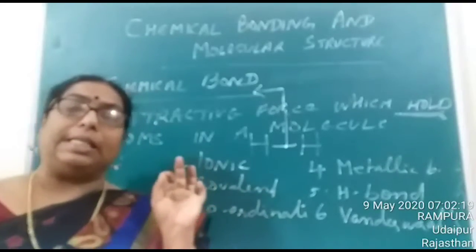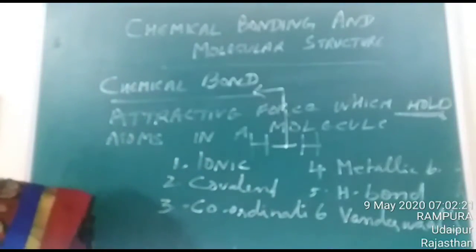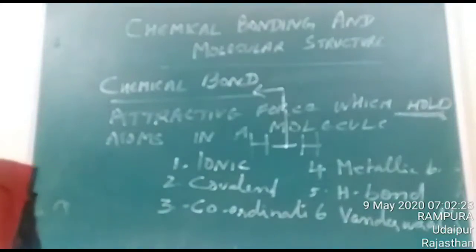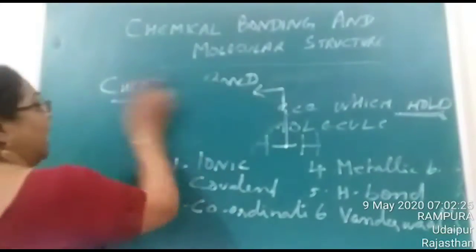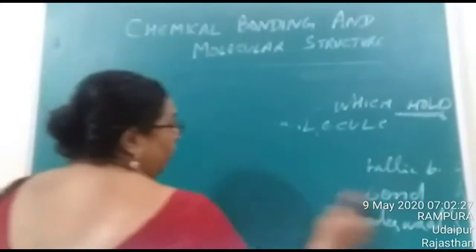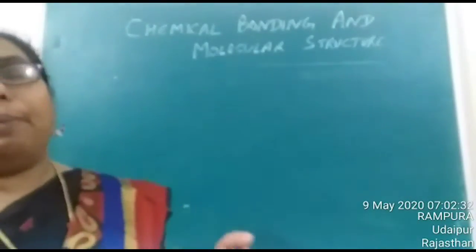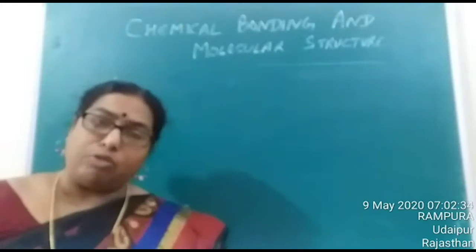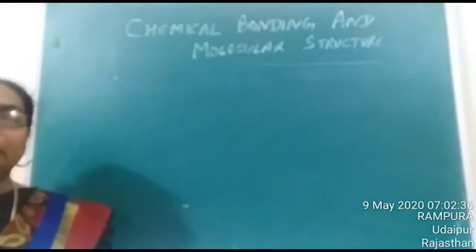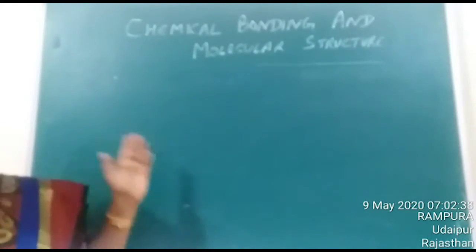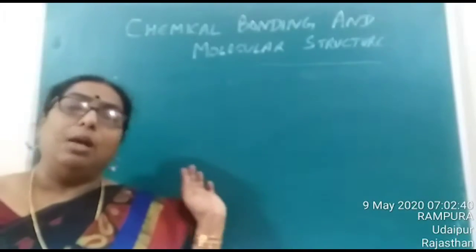So is it clear what is a chemical bond? A chemical bond means the attractive force, the binding force, which holds atoms together in a molecule. Now in this chapter we are going to study different theories, different types of bonds, and the different theories which we use to explain these different bonds.